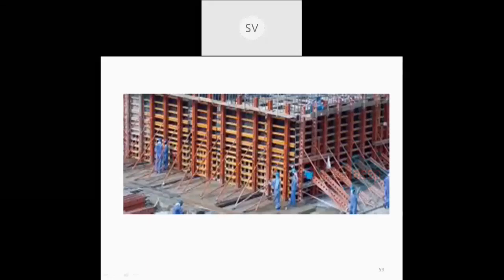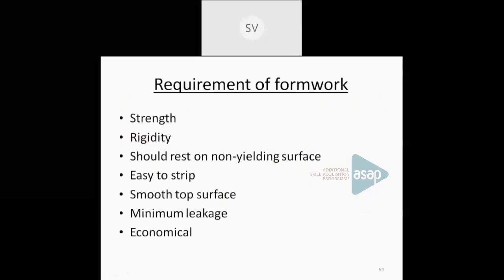So the main requirement of formwork is the strength itself. The formwork should be designed for desired strength to carry the concrete, and it should have sufficient rigidity, and it should be placed on a non-yielding surface, because when you are pouring concrete into the formwork, it should not slip.